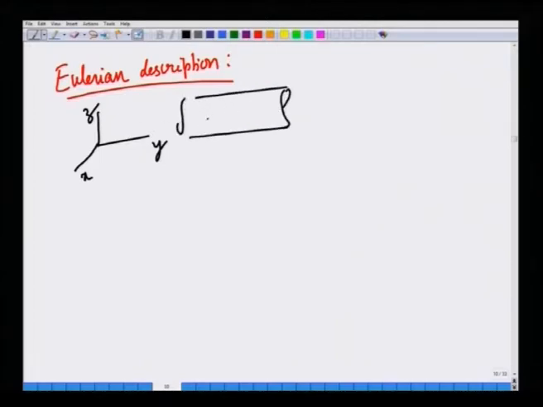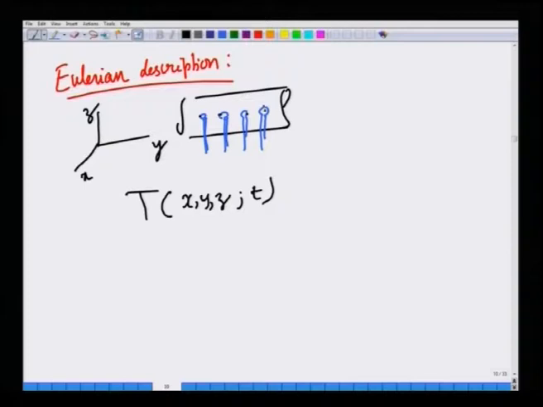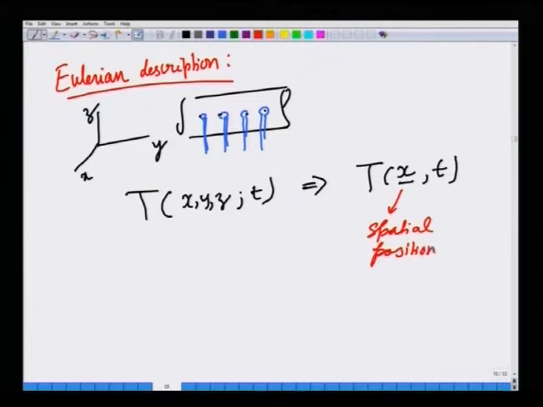You can keep probes or thermometers within the pipe, and you can measure the temperature as a function of x, y, z coordinates and time, at various fixed locations in space. This is often condensed in shorthand as T as a function of x vector and t. So, the independent variables in the Eulerian description are the spatial positions and time.